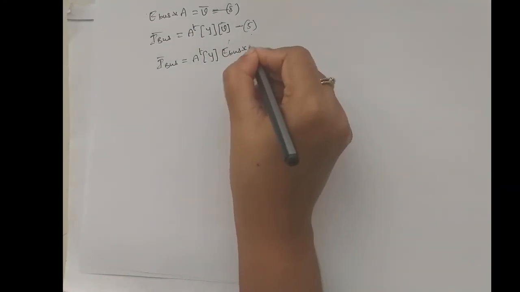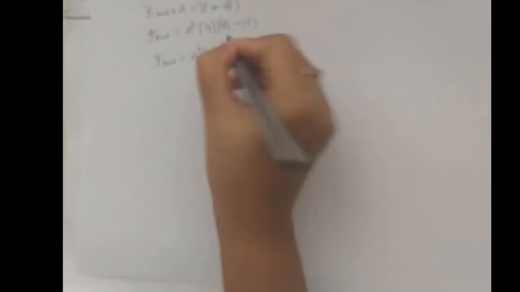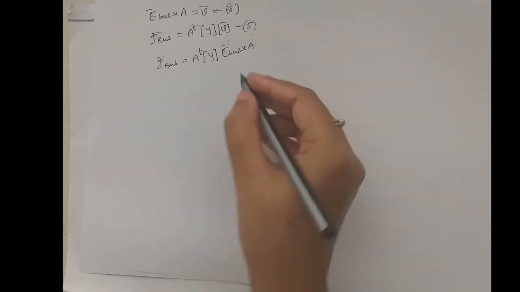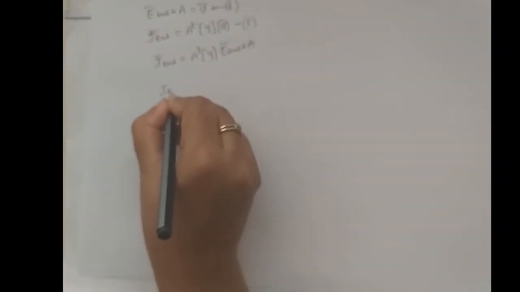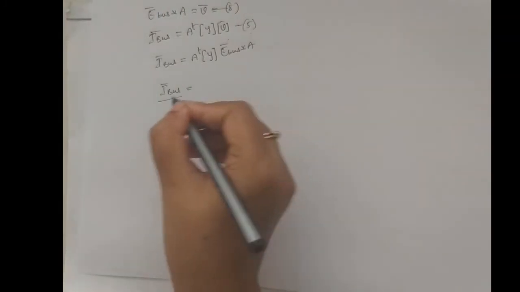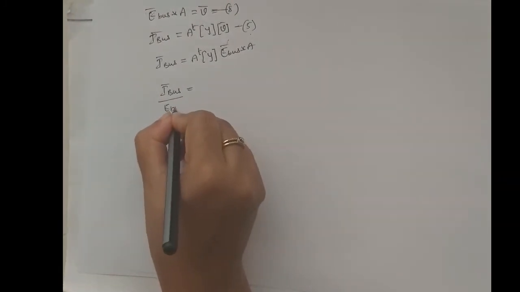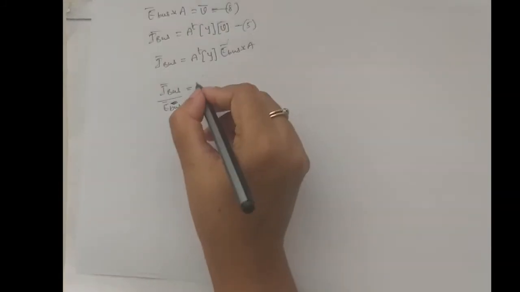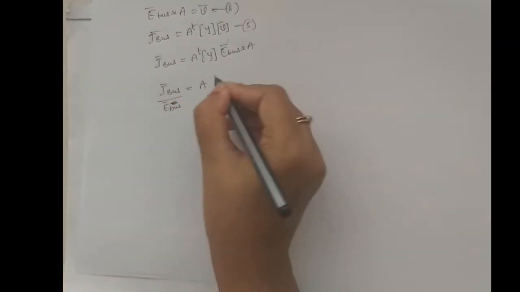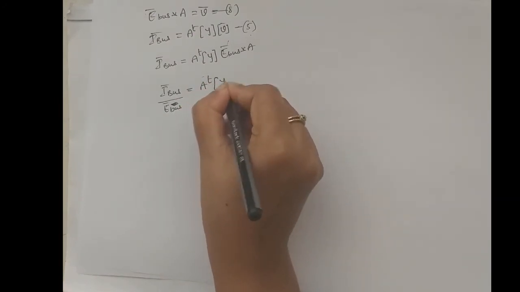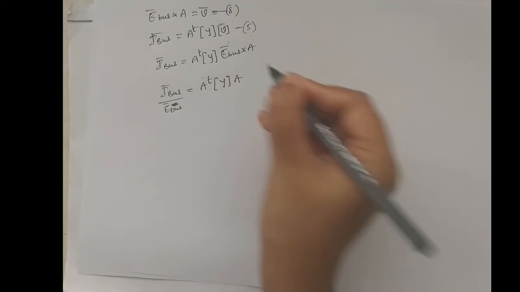On rearranging, taking E bus to the left hand side, we get I bus divided by E bus is equal to A transpose Y A.